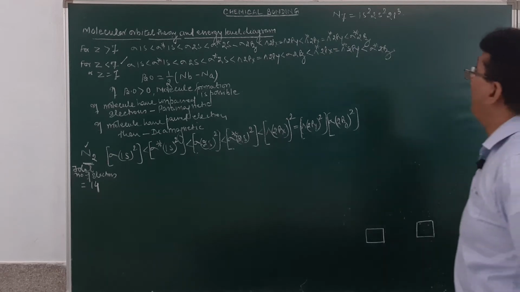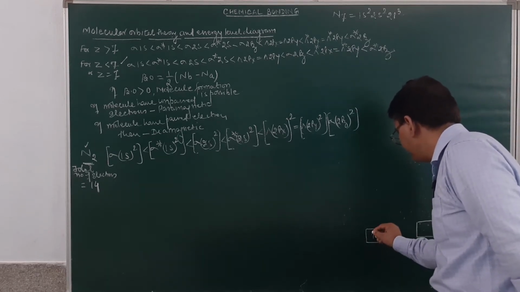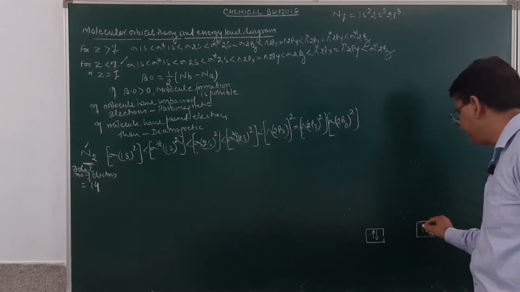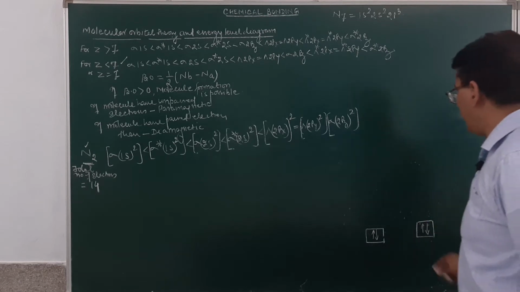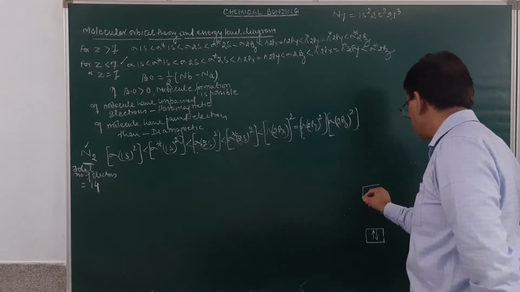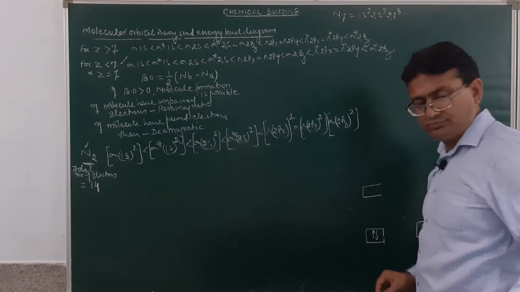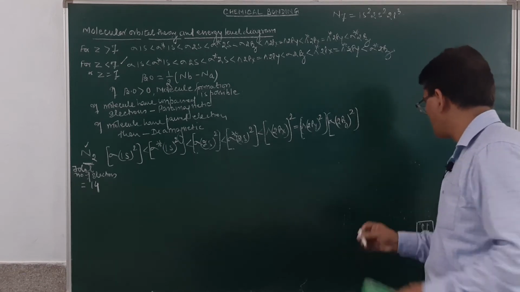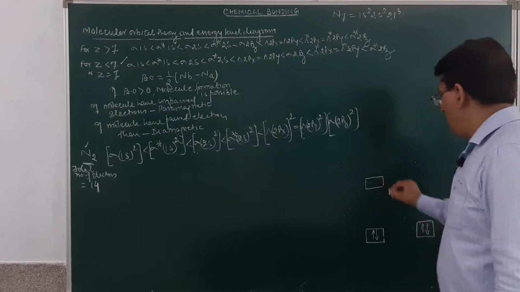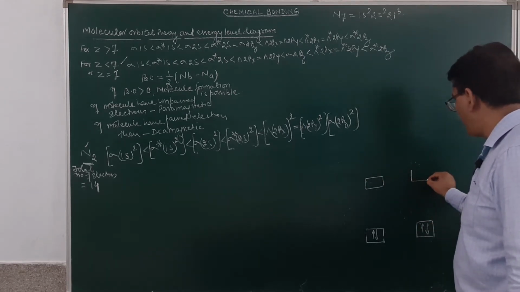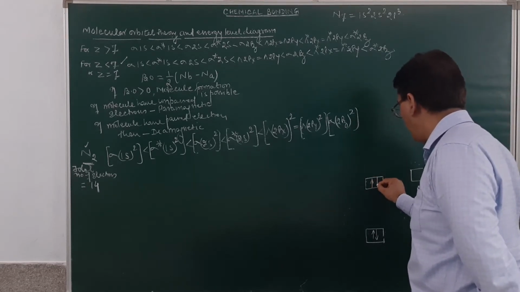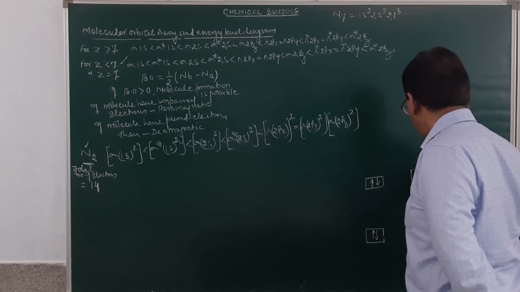Yes. How many electrons are distributed over here? 2. How many electrons are distributed over here? 2. Is it clear? Next will be 2s2. These are the atomic orbitals I am making. Then 2s2. This will be 2s2. How many electrons are distributed over here? 2. Here again 2. Here 2 and here again 2.